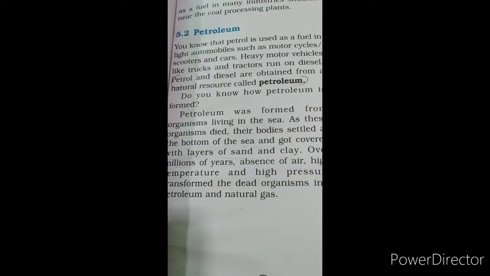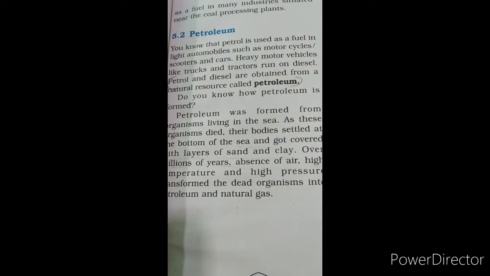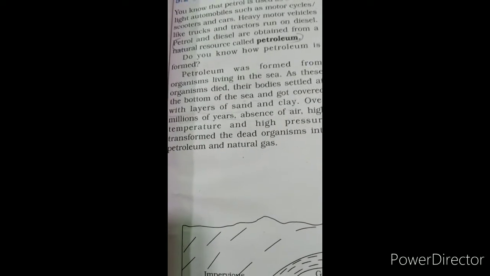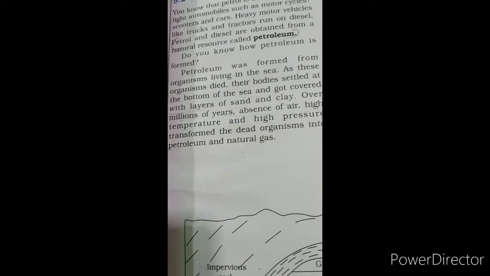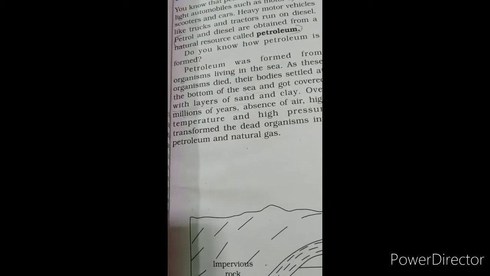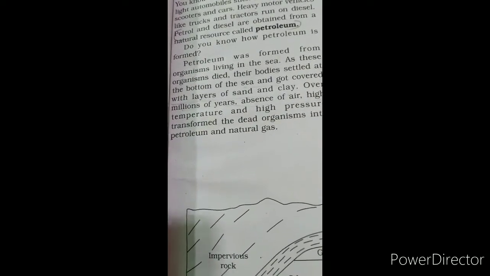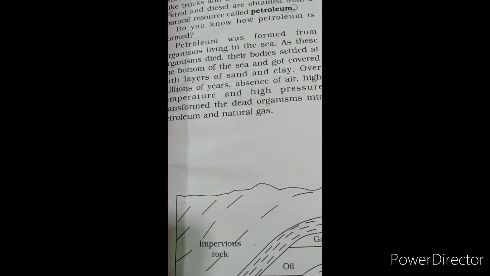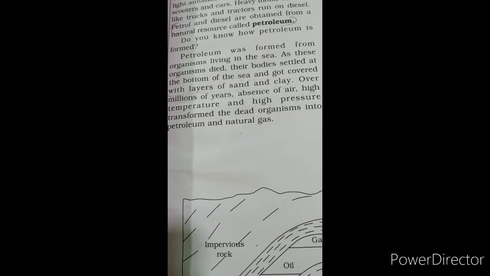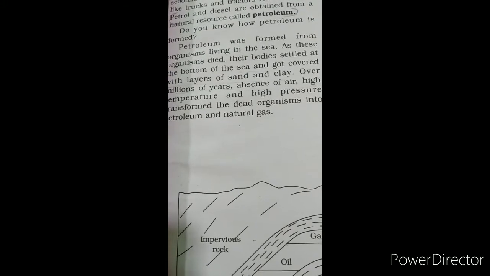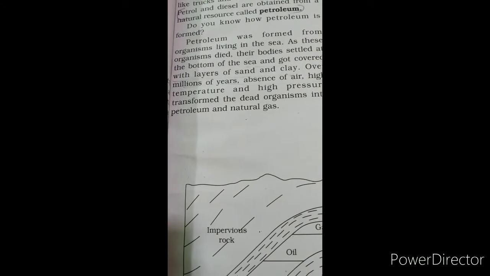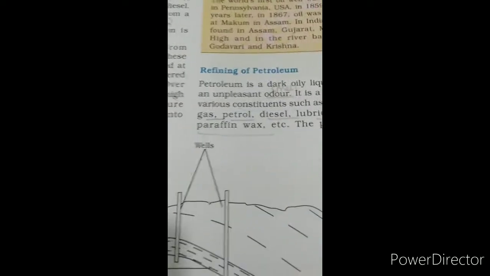5.2 Petroleum. Petrol and diesel are obtained from a natural resource called petroleum. Now, do you know how petroleum is formed? Petroleum was formed from organisms living in the sea. As these organisms died, their bodies settled at the bottom of the sea and got covered with layers of sand and clay. Over millions of years, absence of air, high temperature and high pressure transformed the dead organisms into petroleum and natural gas.